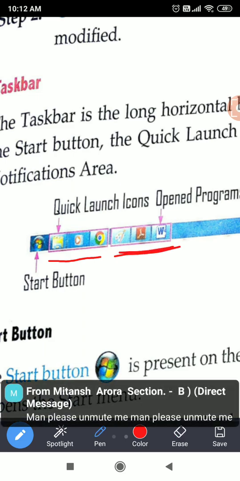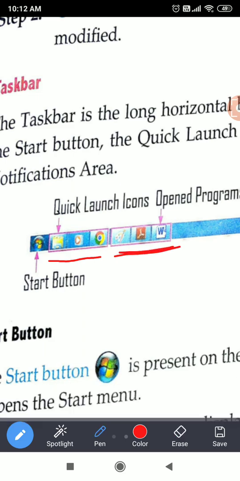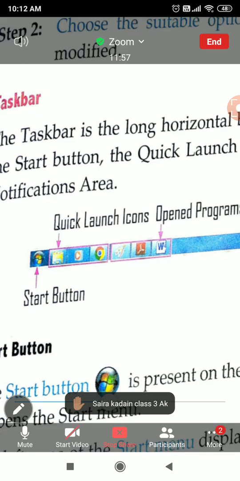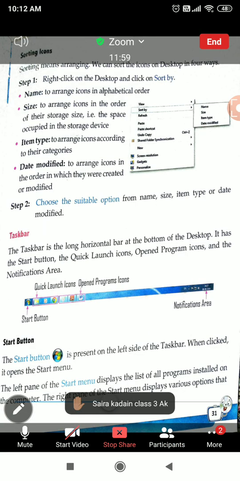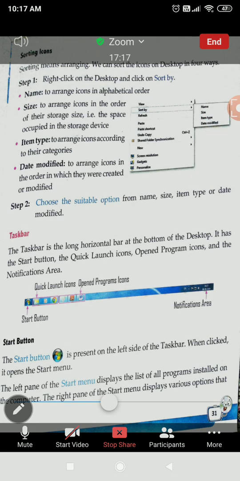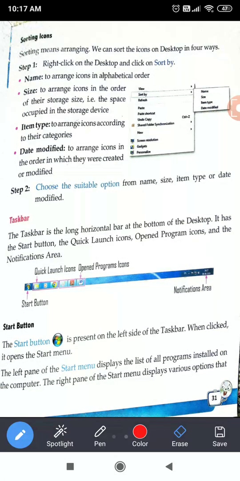And these are the programs which are not opened, but we can open them just by clicking. These are quick launch icons and these are opened programs. Opened programs and quick launch icons can be distinguished by the highlighting.